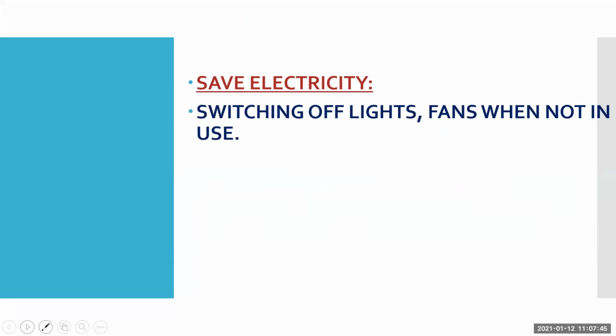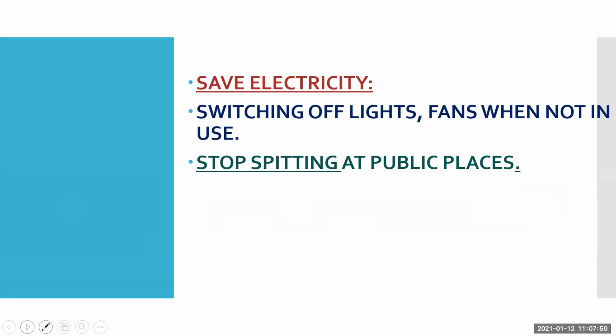Save electricity, switching off lights and fans when not in use. Stop spitting at public places. This is also one activity you can do. Carpooling means instead of going one person in a car, you can go two or three persons in a car. If three people are going in three cars, it will lead to air pollution. Instead, if three people go in one car, it will reduce the pollution. So whenever possible, you can do carpooling.